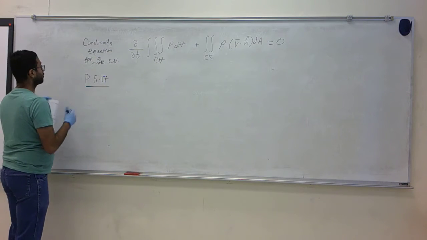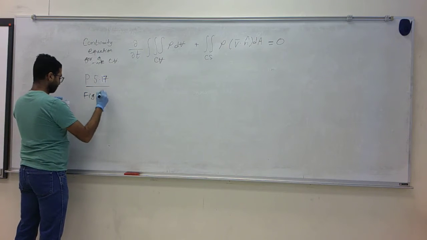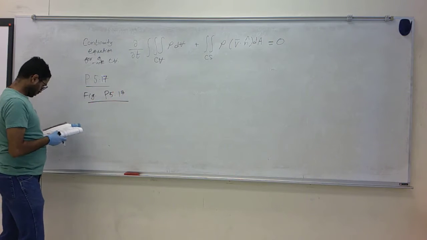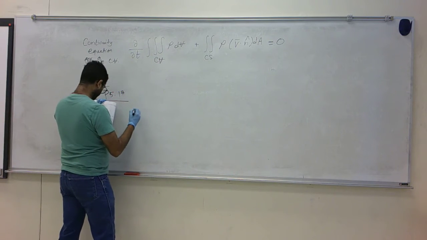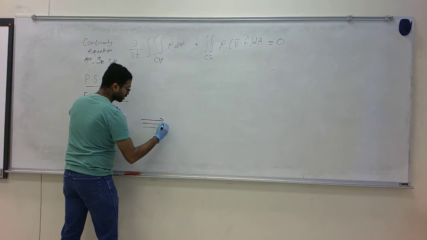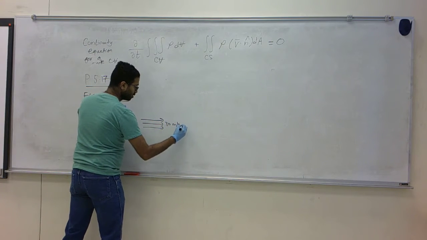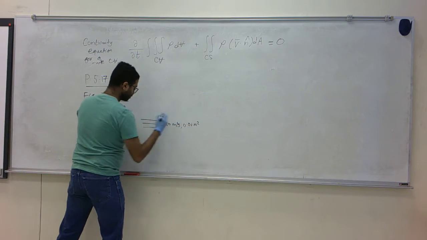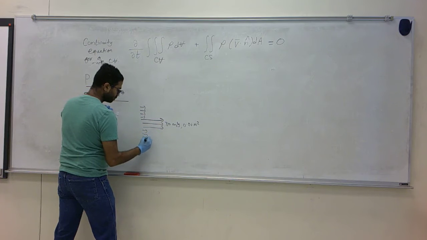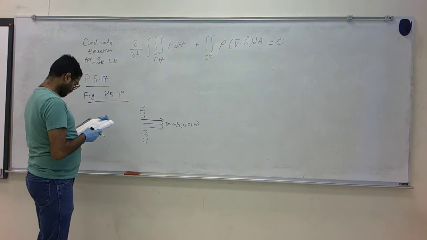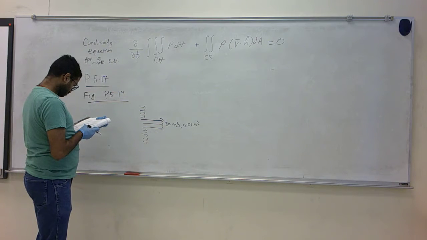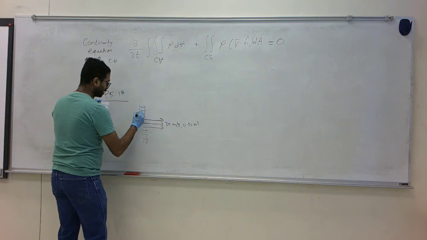So if you see figure P5.17, you have the pump and the jet velocity of 30 meter per second, 0.01 meter squared. And then the remaining entrained water is slower, and that water has cross-sectional area, the total cross-sectional area.